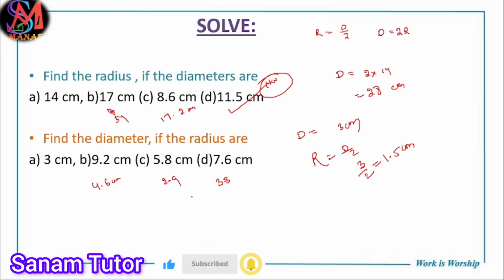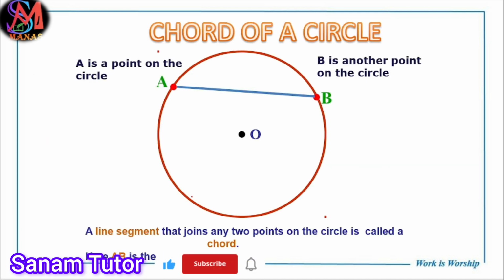Okay, next part, that is the chord of the circle. Then what is chord? Now suppose here is a point A and here is point B. The line segment joining 2 points on the circle is called the chord of the circle. Here AB is the chord. So how many chords can we draw? Infinitely many. Yes or no?